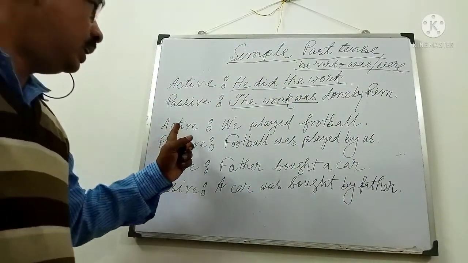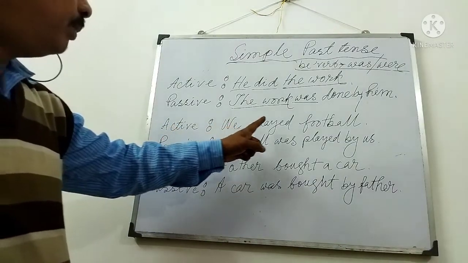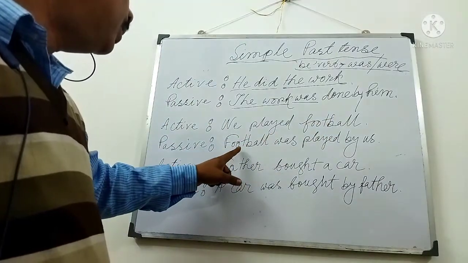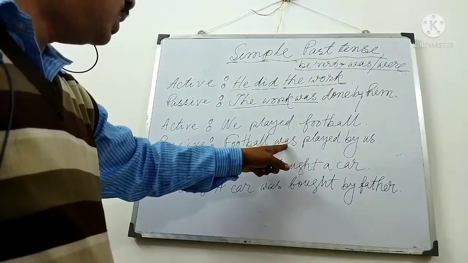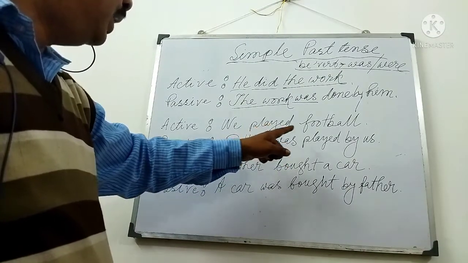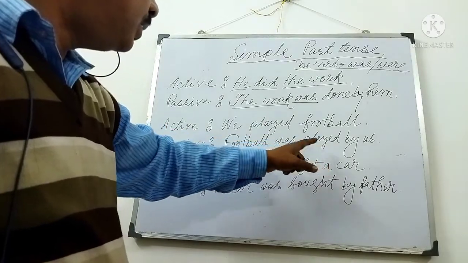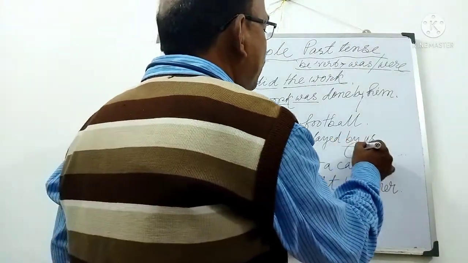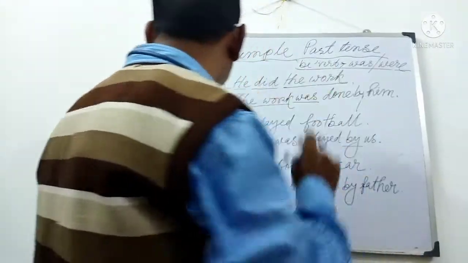Number 2 example: active, we played football. Object is subject, football. According to the be verb, here is written was. Then third form of the main verb: play, played, played. Then subject will be object adding by, we changes into by us.